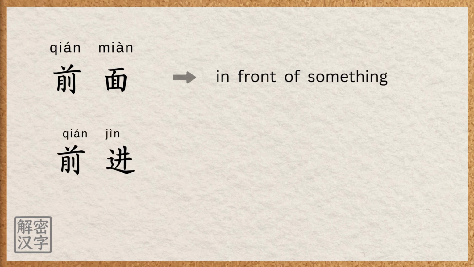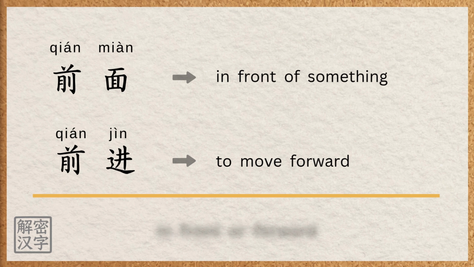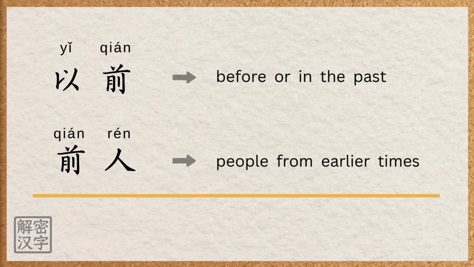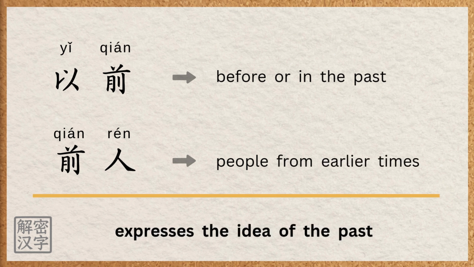For example, 前面 means in front of something. 前进 means to move forward. Here, 前 shows direction. It means in front or forward. 以前 means before or in the past. 前人 means people from earlier times. Here, 前 expresses the idea of the past.